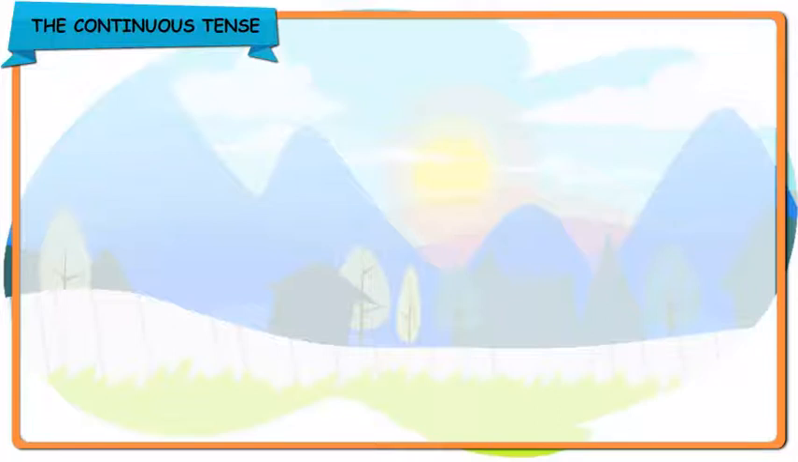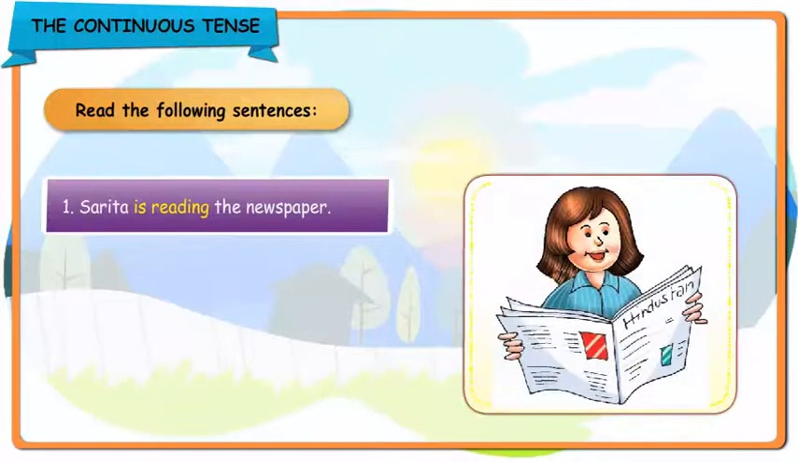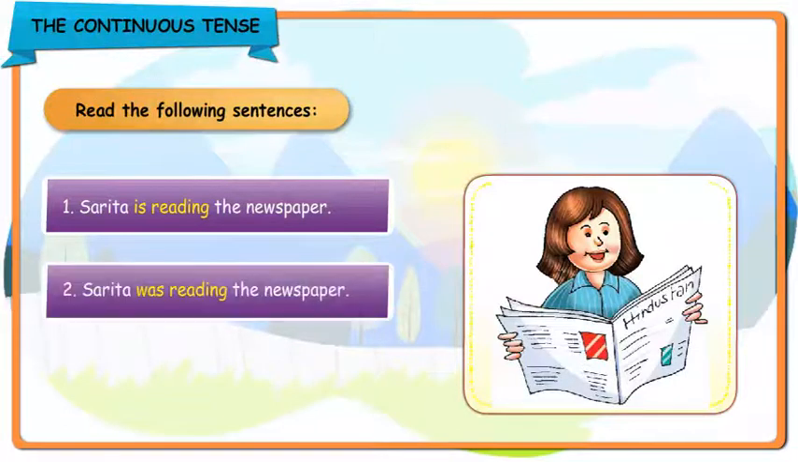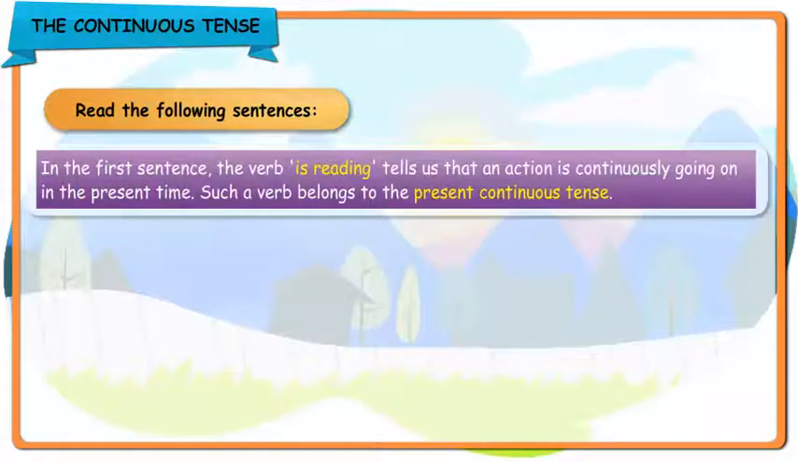The continuous tense. Read the following sentences. Sarita is reading the newspaper. Sarita was reading the newspaper. Sarita will be reading the newspaper. In the first sentence, the verb is reading tells us that an action is continuously going on in the present time. Such a verb belongs to the present continuous tense.